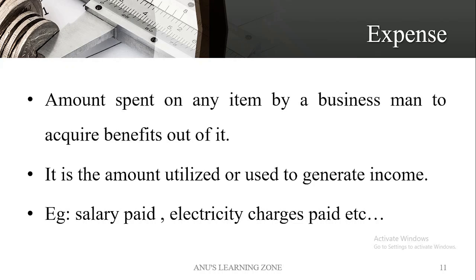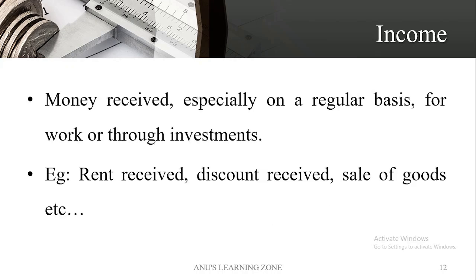Okay, moving on to the next, that is income. So income is just the opposite of expense. Income means the money received on a regular basis by a business or an individual. Okay, so the rent received, that comes into the business. Whatever amount of money comes into the business is known as what? Income.